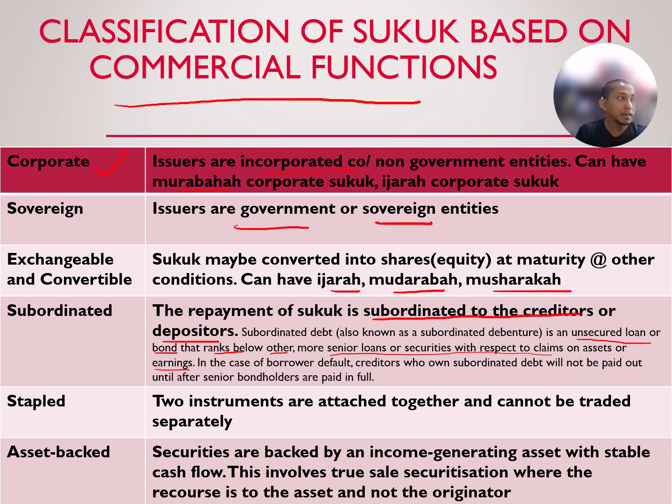The next one is asset-backed. Asset-backed is a security backed by an income-generating asset with a stable cash flow. Only one asset will back this sukuk. This involves a true sale securitization, where the recourse is to the asset and not the originator. So only one asset backs it, not the whole asset base or a group of assets. It is only one asset, and this asset can generate the cash flow, which makes the sukuk very stable.